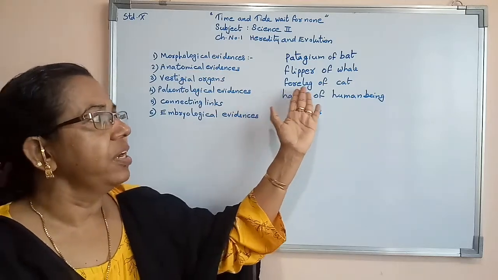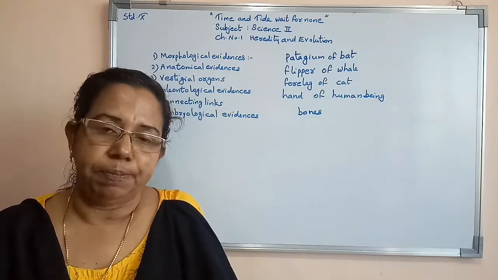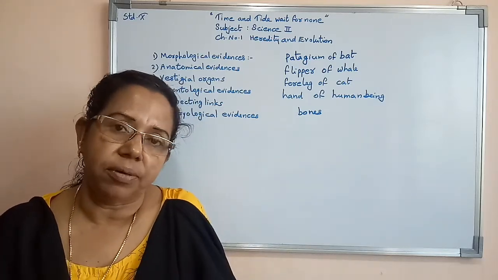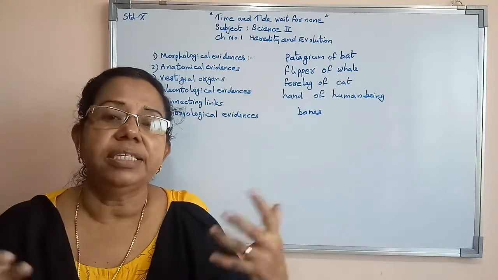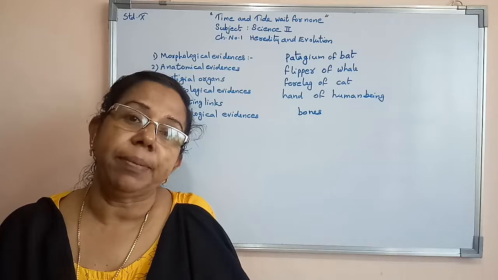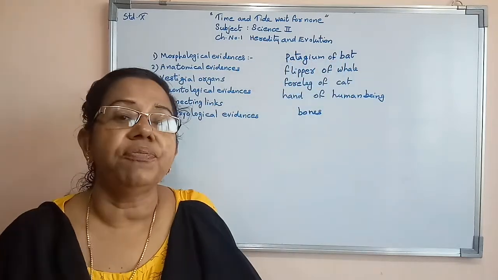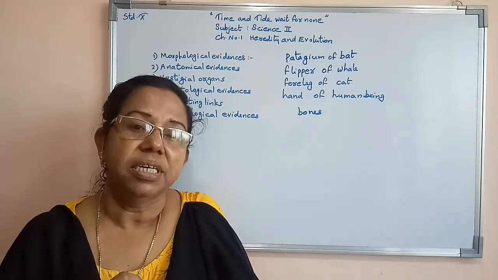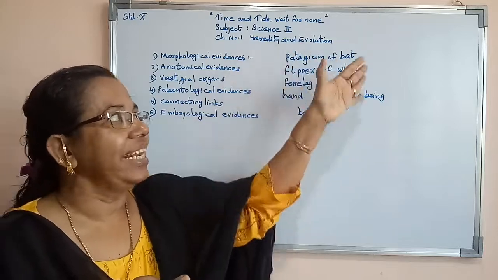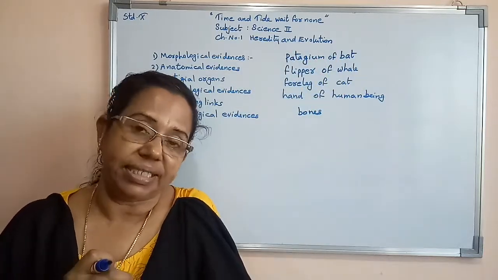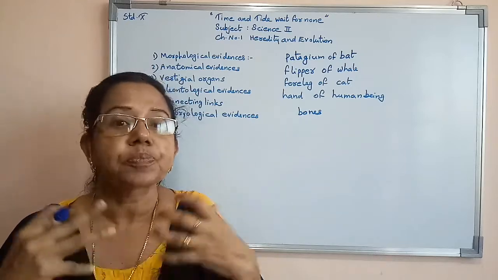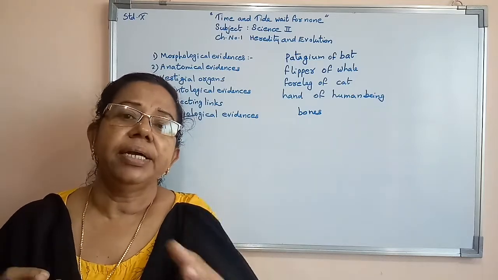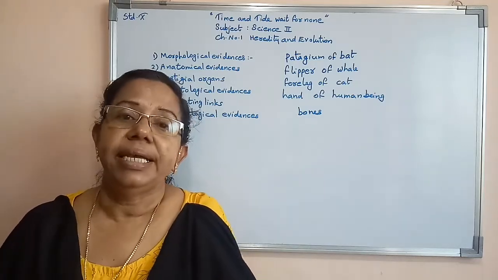Similarly, in the case of the foreleg of cats, many bones join together and a foreleg is formed. In the case of a whale, the flipper is also formed by joining many bones. In the case of a bat, the patagium is also formed by joining many bones. So from this we can say that all these organisms have a common feature. From this we can understand that all these organisms have a common ancestor, or a common origin.